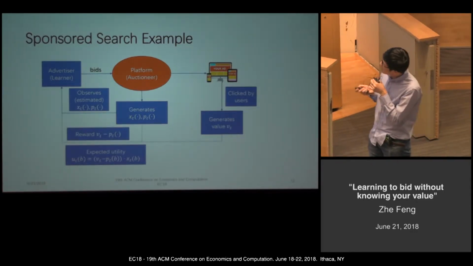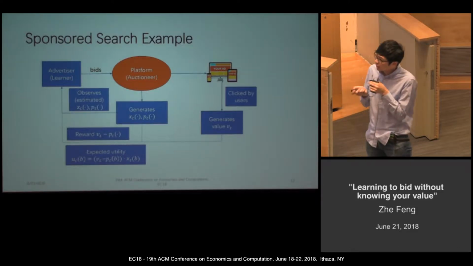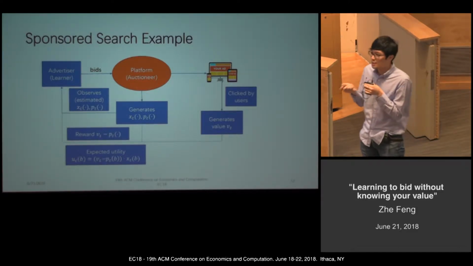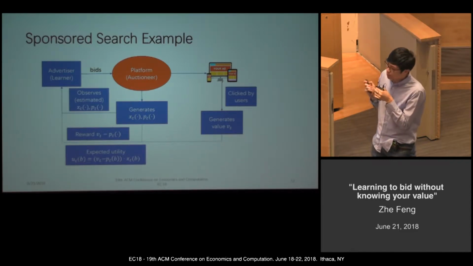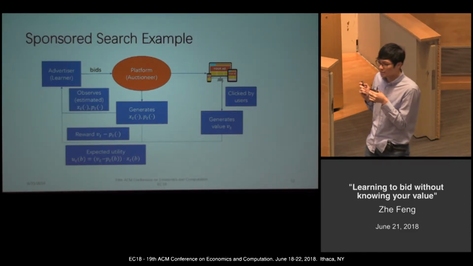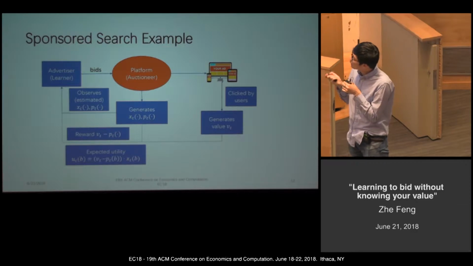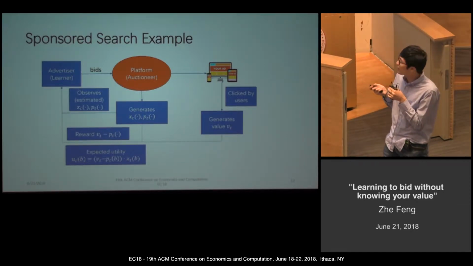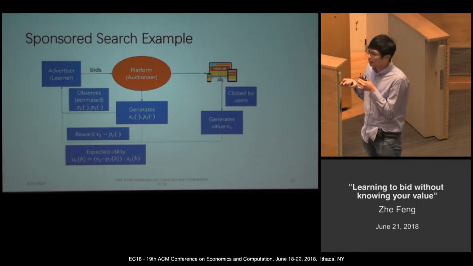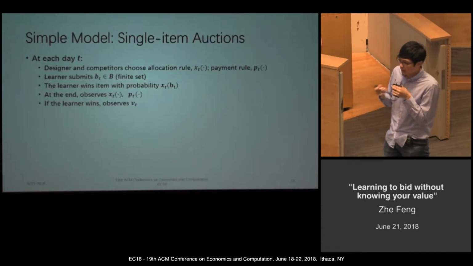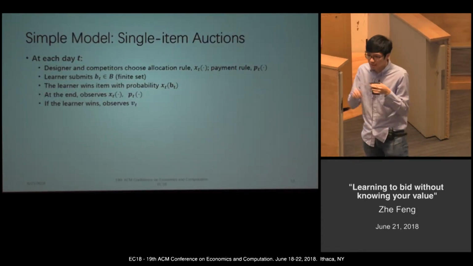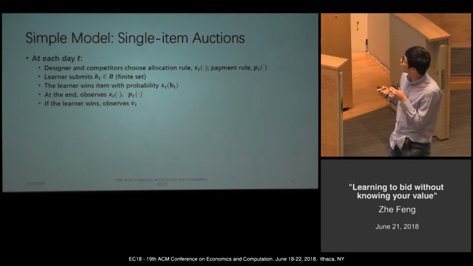Given this information, the learner can observe the reward, which is value minus payment. Since this reward happens with probability x_t, the expected utility is equal to value minus payment, times this probability.